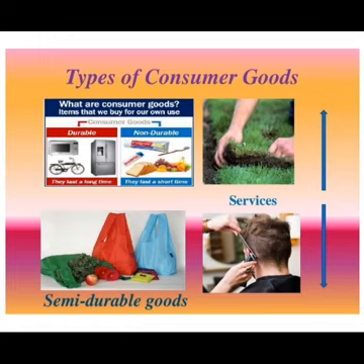A toothpaste, a toothbrush, bread, and unpreserved fruits fall into the category of non-durables. Whereas fruits such as apples, artificial flowers, handbags, etc. fall into the category of semi-durable goods. Also, activities like hairdressing and landscaping fall into the category of services.